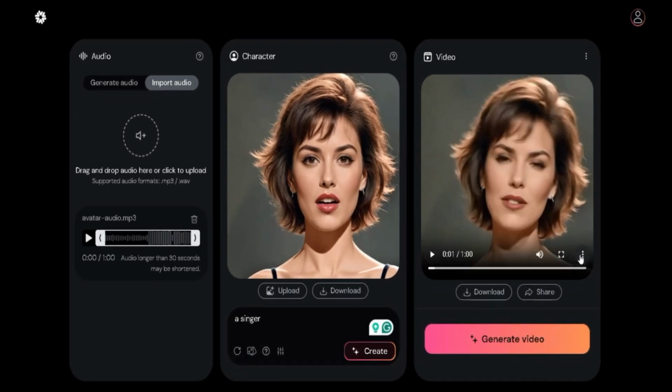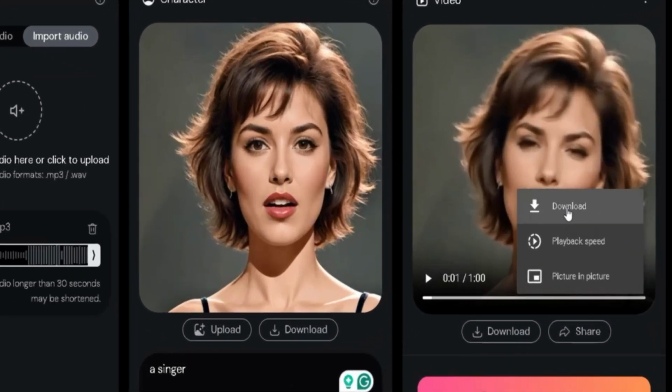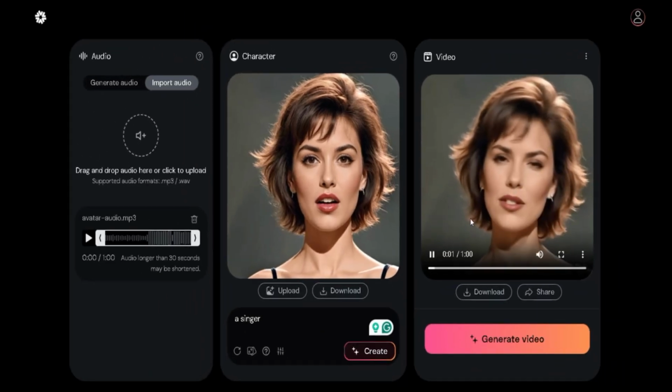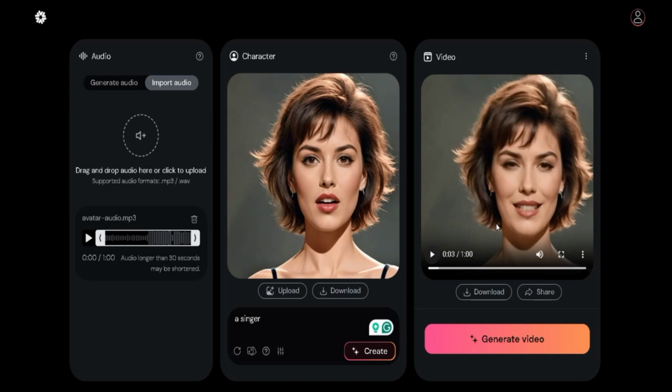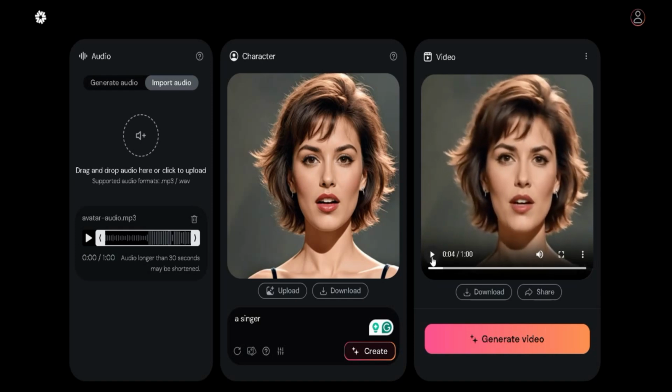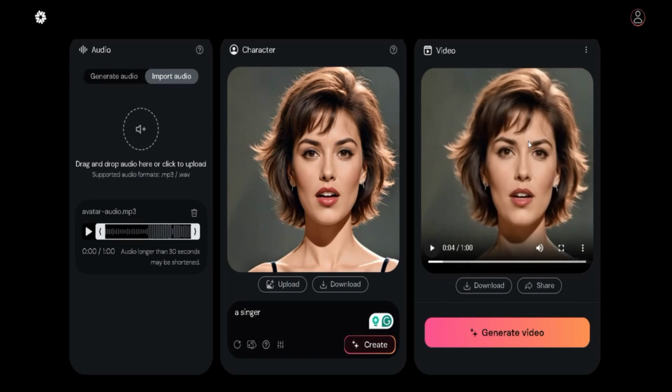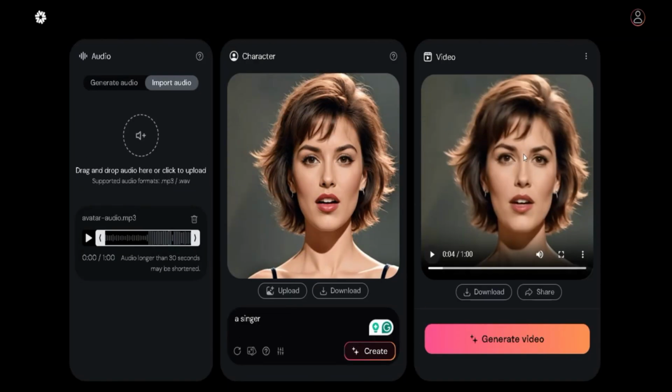Wow guys, actually this is very cool, and if you want to download it, you can just click on these three dots over here and download it within one click of a button. As you can see, the lip syncing of this video is very high, and the percentage is, I think, about 90%. At the same time, the blinking of the eyes and the movement in the head is really amazing. And the facial expressions of this video are mind-blowing. I don't know what you think about this.